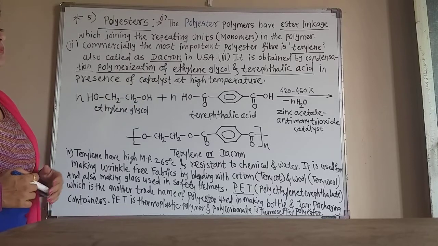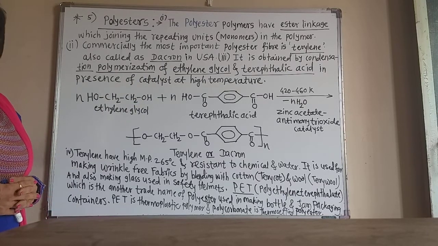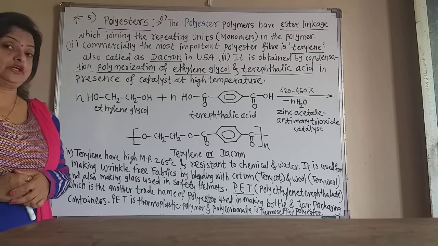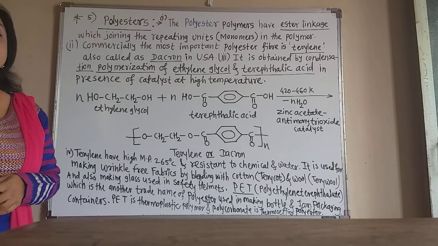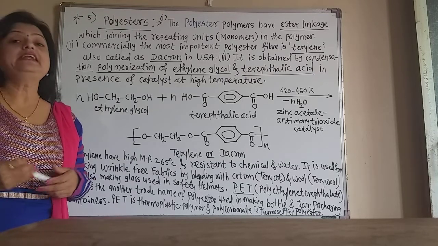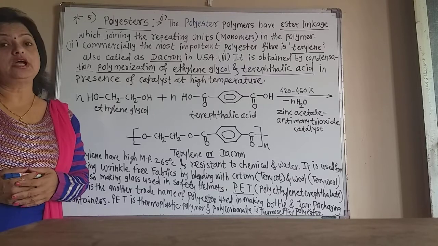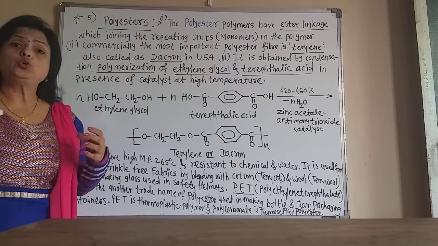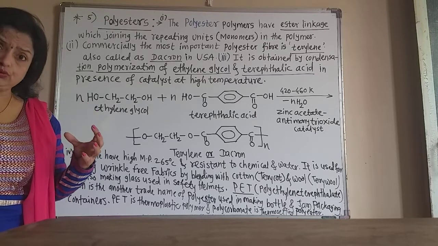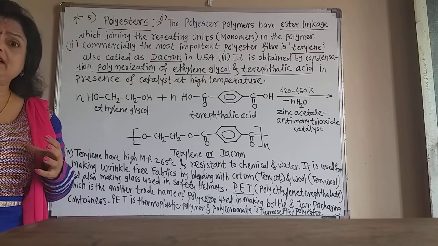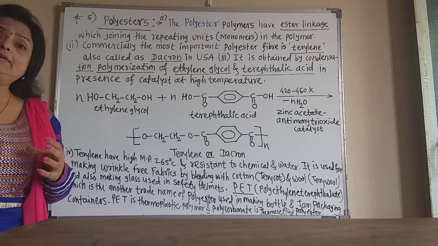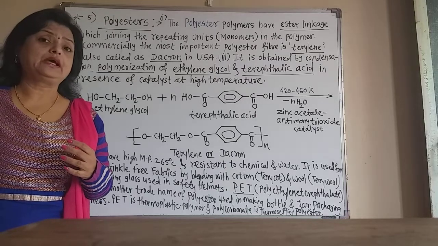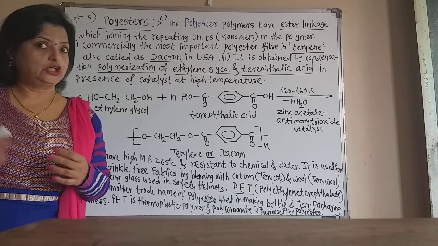Now it is obtained by condensation polymerization. You know the condensation polymerization. During the classification of the polymers, we already learned about condensation polymerization. In condensation polymerization, what happened? Two large molecules condense together and there is elimination of a small molecule like water or methyl alcohol.